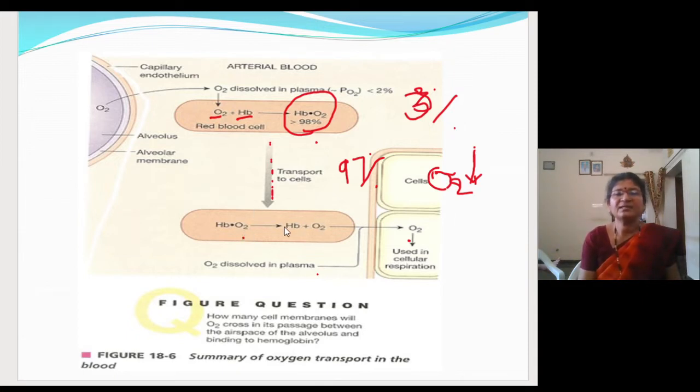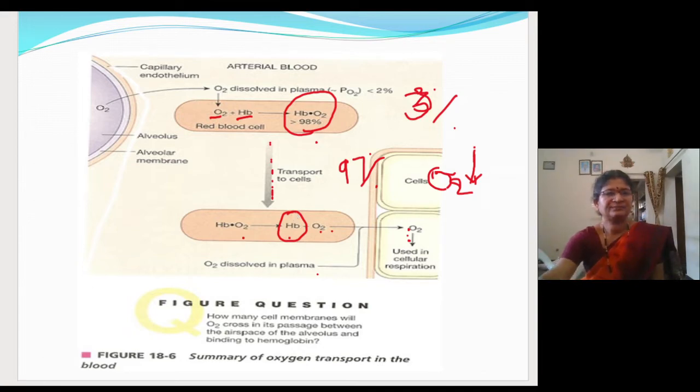oxyhemoglobin will get dissociated into oxygen and hemoglobin, and this oxygen will get diffused into the blood cells, and also from the plasma. Hemoglobin is again free to carry either carbon dioxide or oxygen, but it will become free. So this much you have to remember. Now let me go to the next slide.